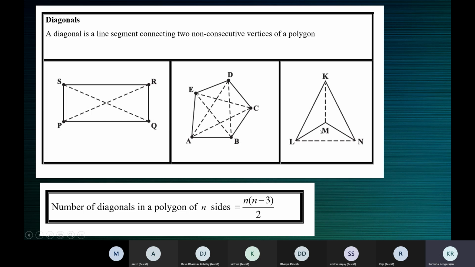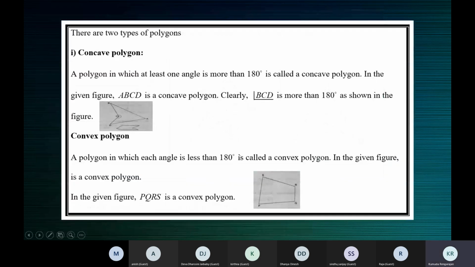So this is a concave quadrilateral. This is a convex quadrilateral. It has 4 sides, so it's a quadrilateral, and it's convex because every interior angle measures less than 180 degrees. Convex will not have that cave-like opening. This kind of opening happens only in concave. A convex looks like this.